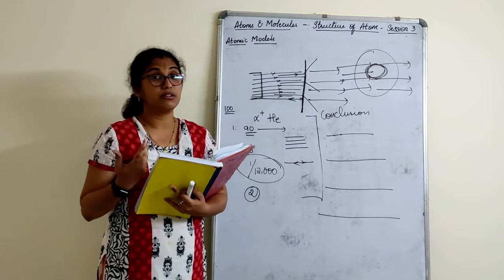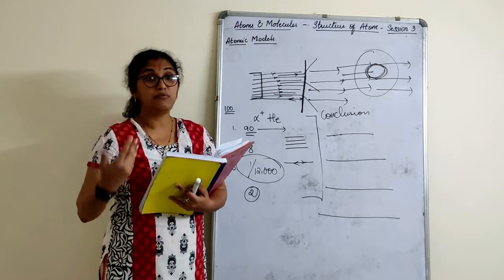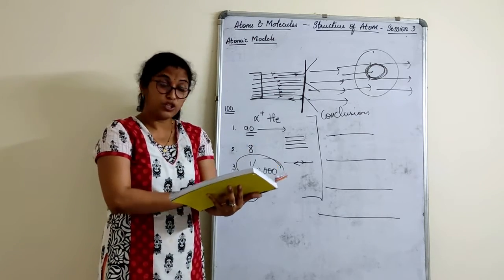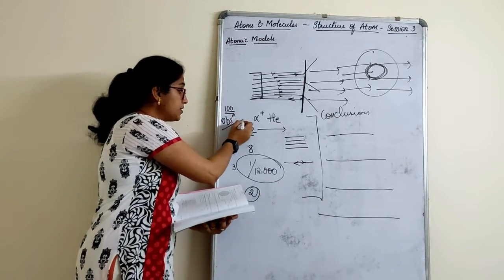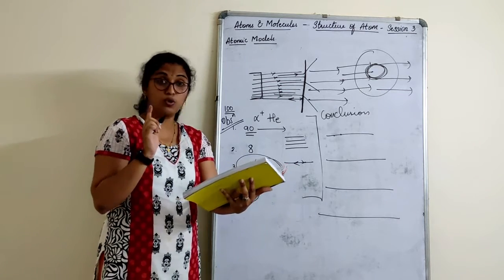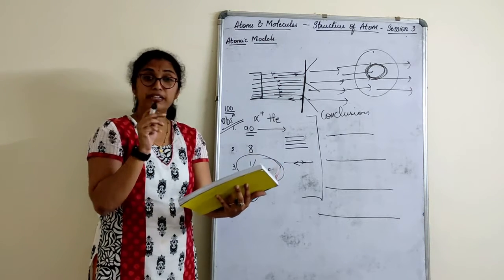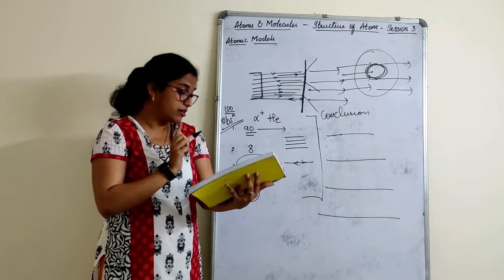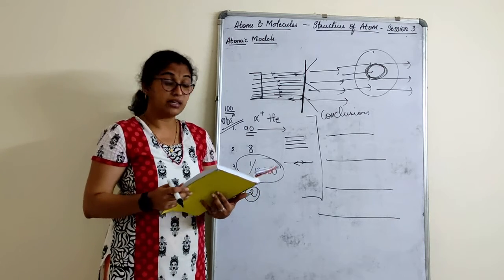This is not a story. This is a conclusion drawn from Rutherford's experiment. What conclusion did he come to after what he conducted? Sorry, these are observations. I give the conclusion later; these are observations. Most of the alpha particles pass through the gold foil undeflected. Some of the alpha particles are deflected by the foil by very small angles. 1 out of every 12,000 particles appears to rebound. These are the observations. Now let's see what the conclusions are.